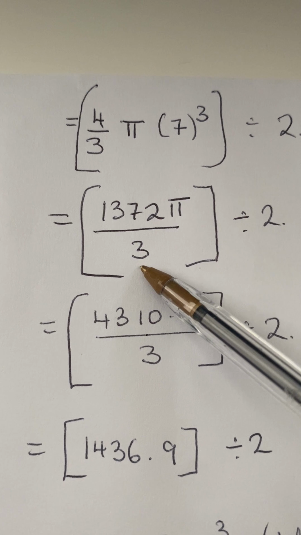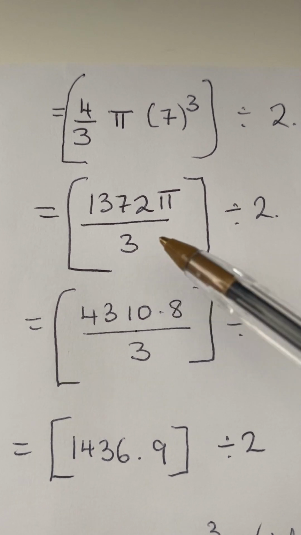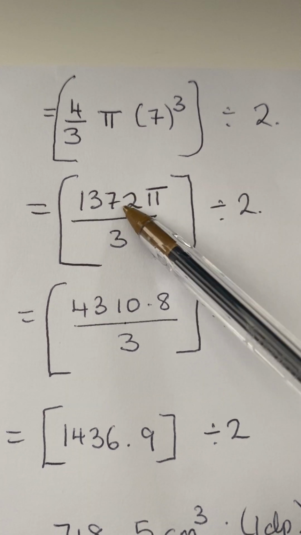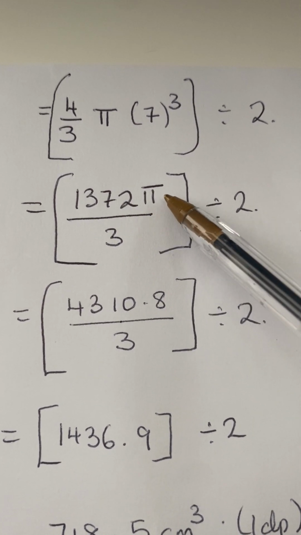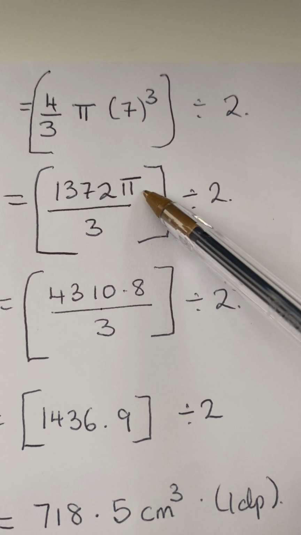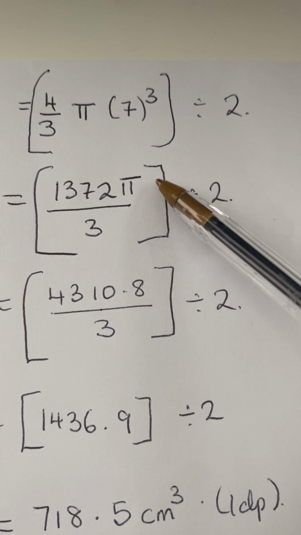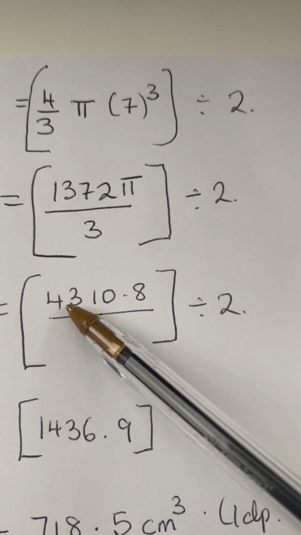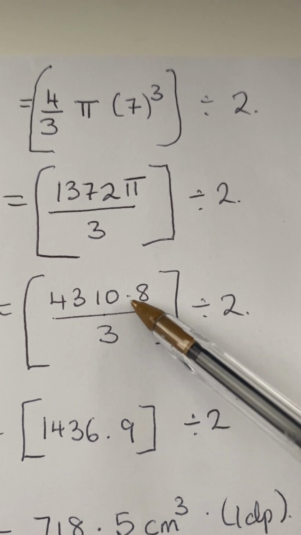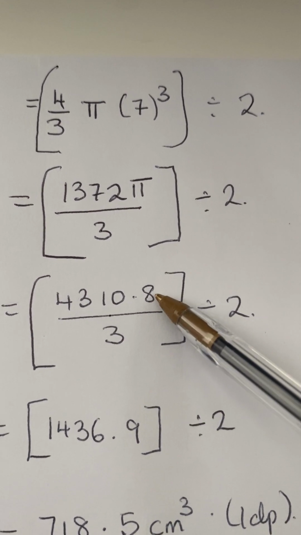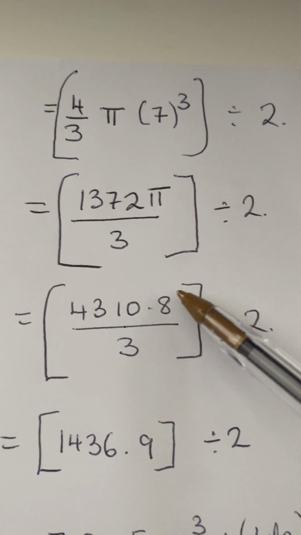Now, if I do this on the calculator and multiply by pi, or 3.142, I'm going to get 4310.8 divided by 3. That is to 1 decimal place.